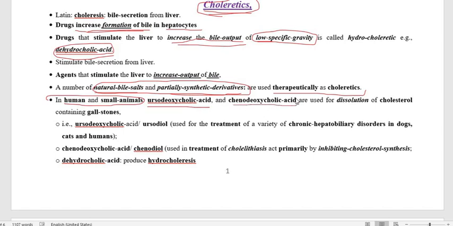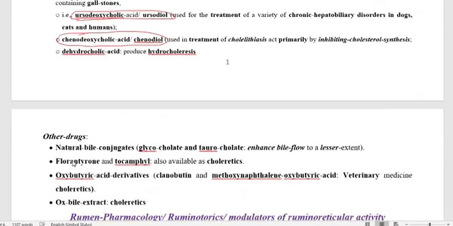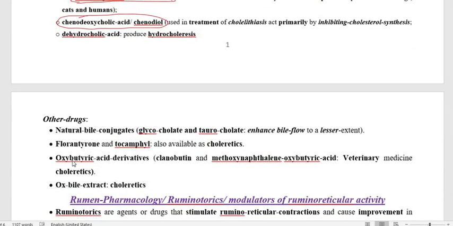These two agents help to dissolve the cholesterol which participates in the formation of gallstone. Ursodeoxycholic acid is also called ursodiol, whereas chenodeoxycholic acid is called chenodiol. So these two are cholaretics, and dehydrocholic acid is a hydrocholaretic.